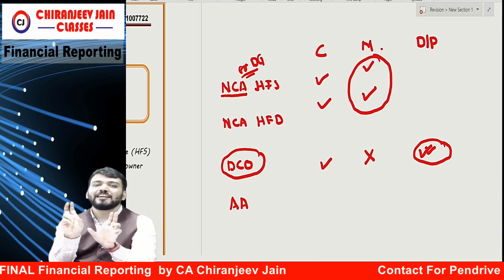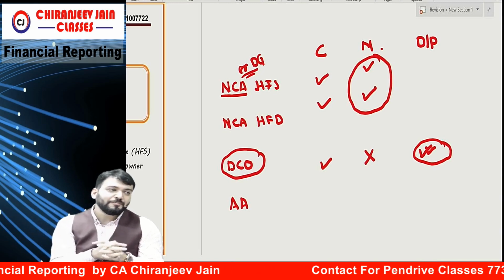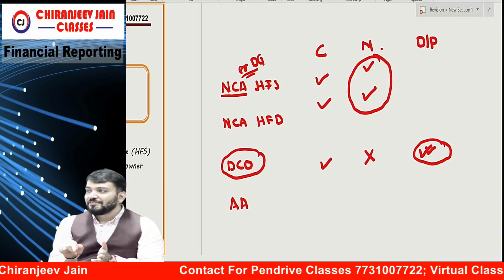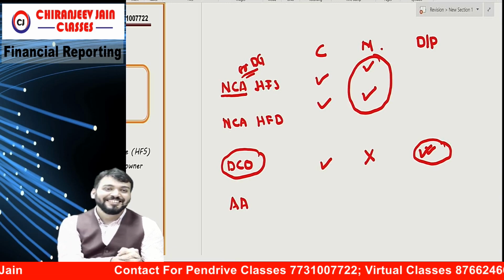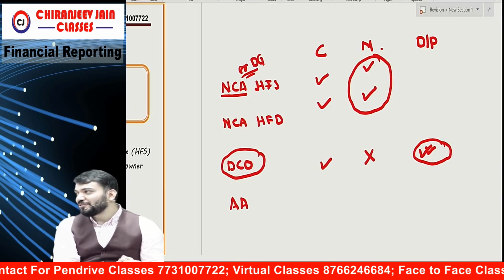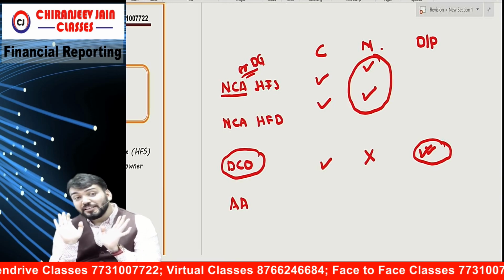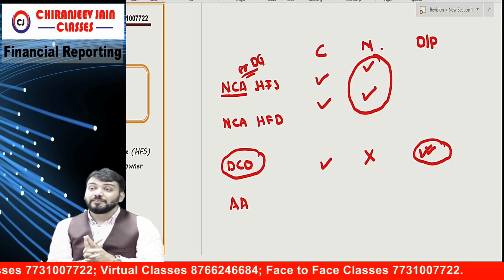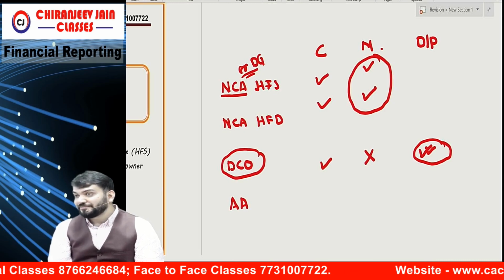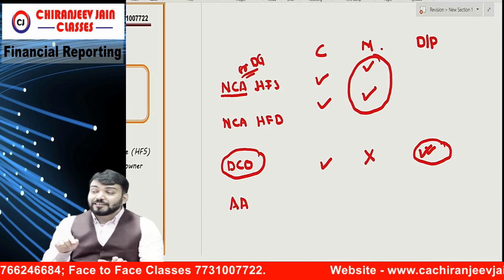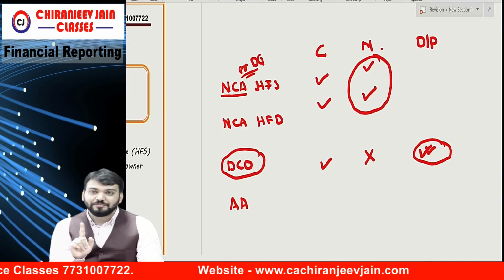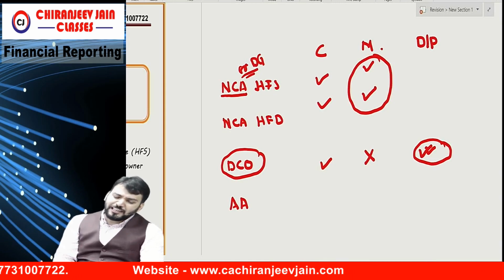If I am asking the current asset definition from a CA final student, it does not look good. It means all the definitions you should know. Definition is very important to become a CA. This current asset definition is given in Ind AS 1. So that will be done there.